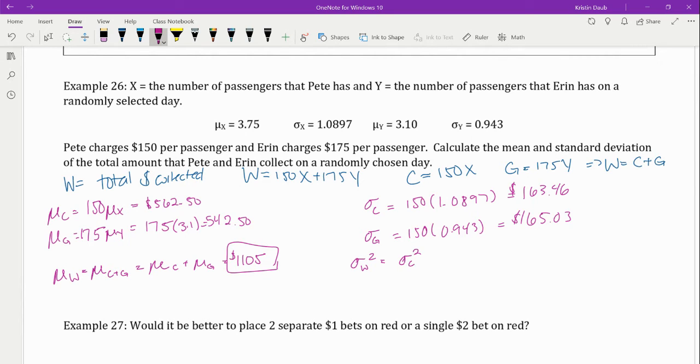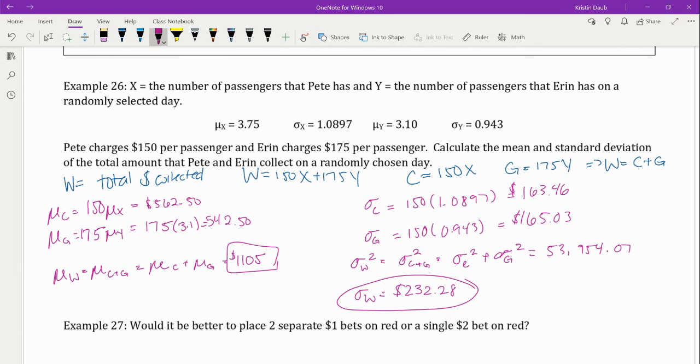So I'm going to take C squared plus G squared. This is equal to 53,954.07. And then I'm going to take the square root of that. And that would be the standard deviation of W, W being the total amount of money that Pete and Aaron collect together.